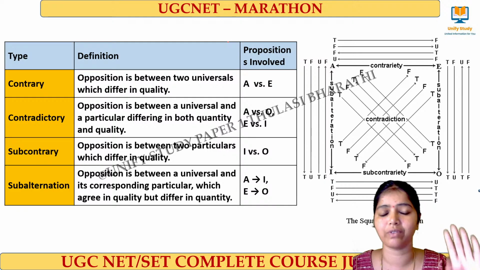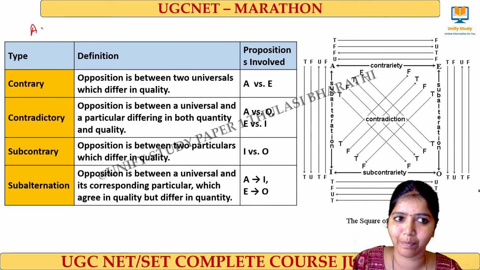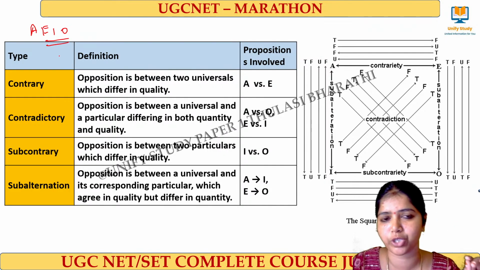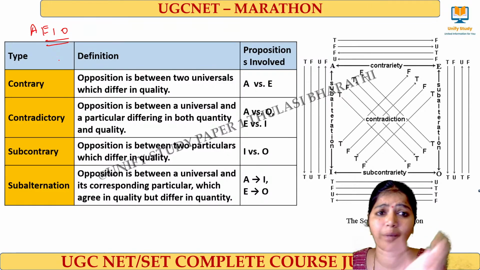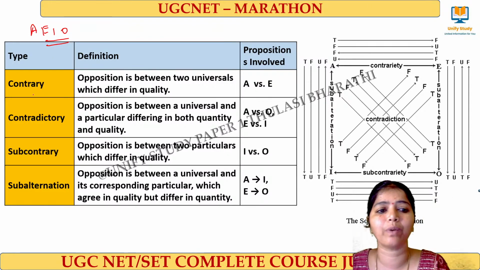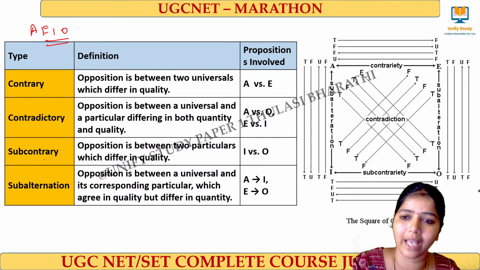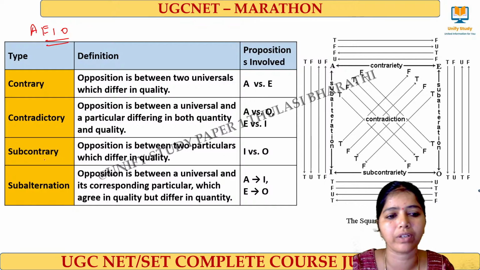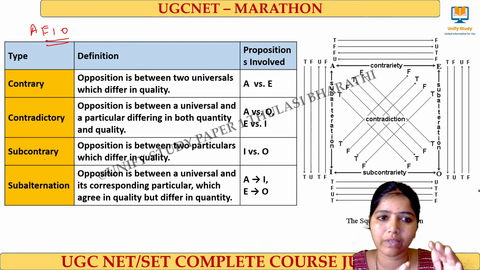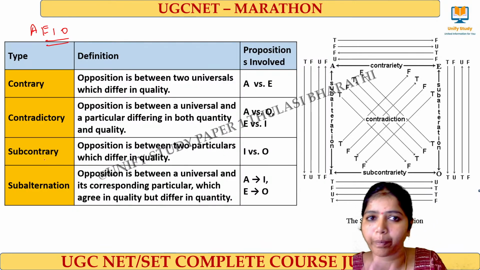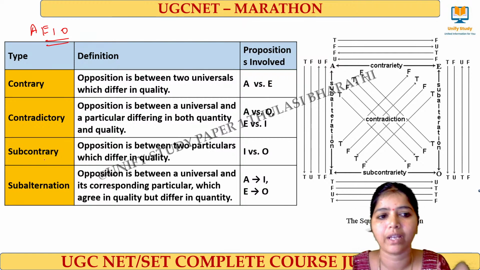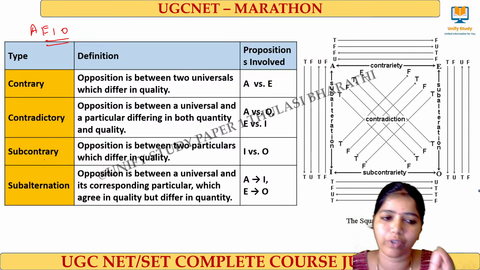Square of opposition. We have to be clear about propositions: A type, E type, I type, O type proposition, and you should remember the examples. With that we have the different types: contrary, contradictory, subcontrary and subaltern. Which kind of proposition do we call a contrary statement, and which a contradictory?